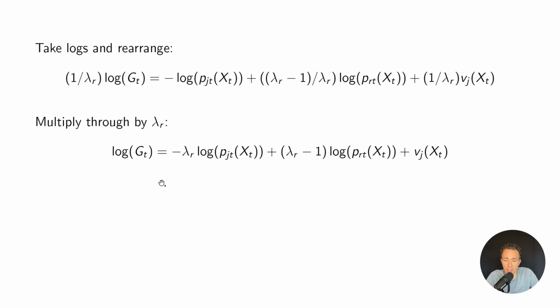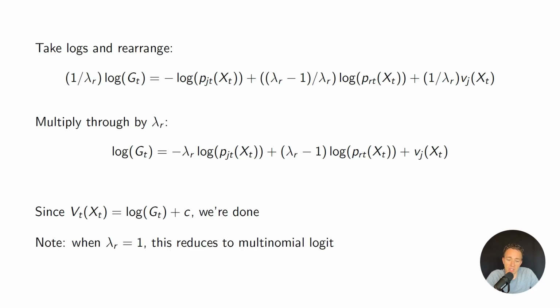So this is kind of like the psi term in our new model with the GEV errors. So in the past, we had V_j minus log of P_j, right? And I will get that if I set lambda equal to 1. But we know that big V is equal to log of G plus Euler's constant. And so we're basically done with what we need to do CCPs with a nested logit model. And as I just said, if we set lambda R equal to 1, then this is going to reduce to the simple IID logit case.